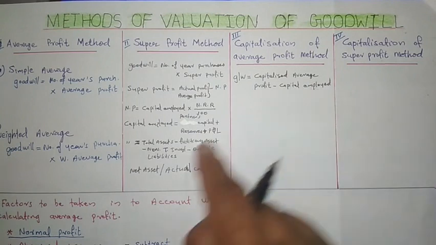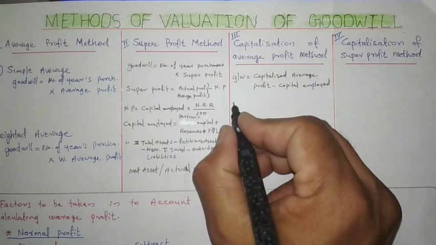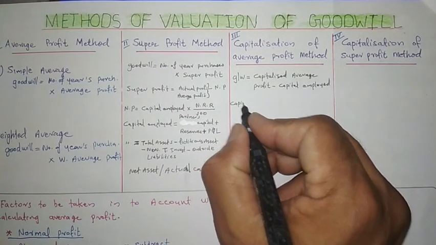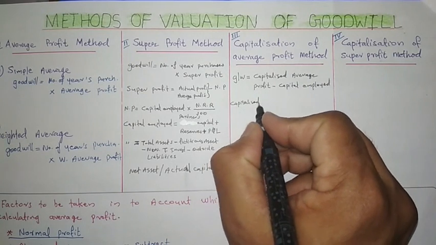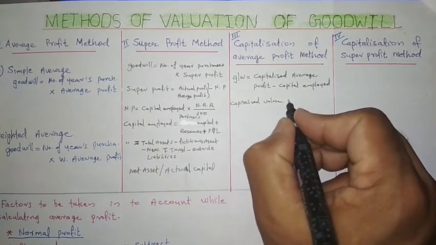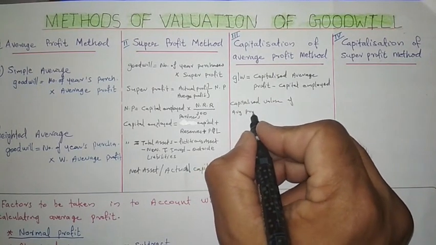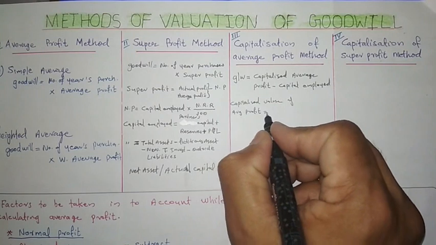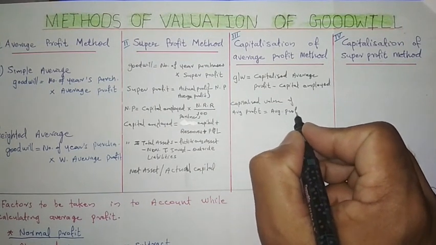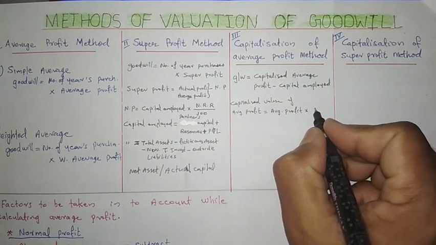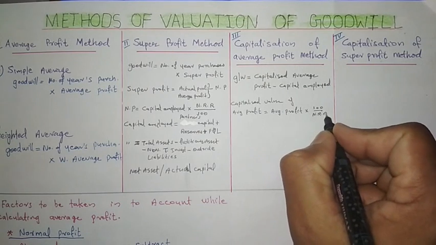Capital employed that we have studied here. Now, what is the capitalized value of average profit? Capitalized value of average profit will be average profit into 100 upon normal rate of return.